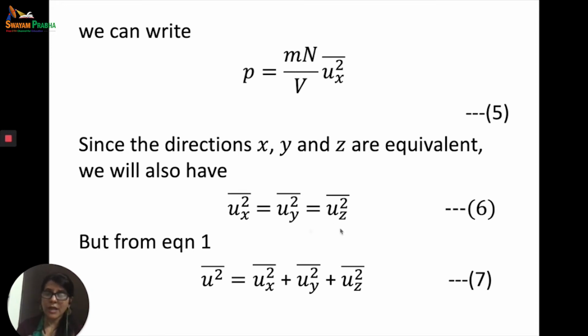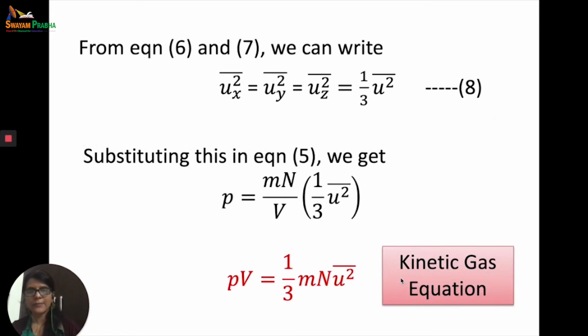And if that is true, and we know that U square is equal to the sum of Ux square plus Uy square plus Uz square, you can get the value of the root mean square velocity of all the components. Please understand, these are the root mean square velocities. So now if I substitute this, Ux square will be equal to Uy square, which will be equal to Uz square, which will actually be equal to 1 by 3 U bar square. I am emphasizing that this is the root mean square velocity.